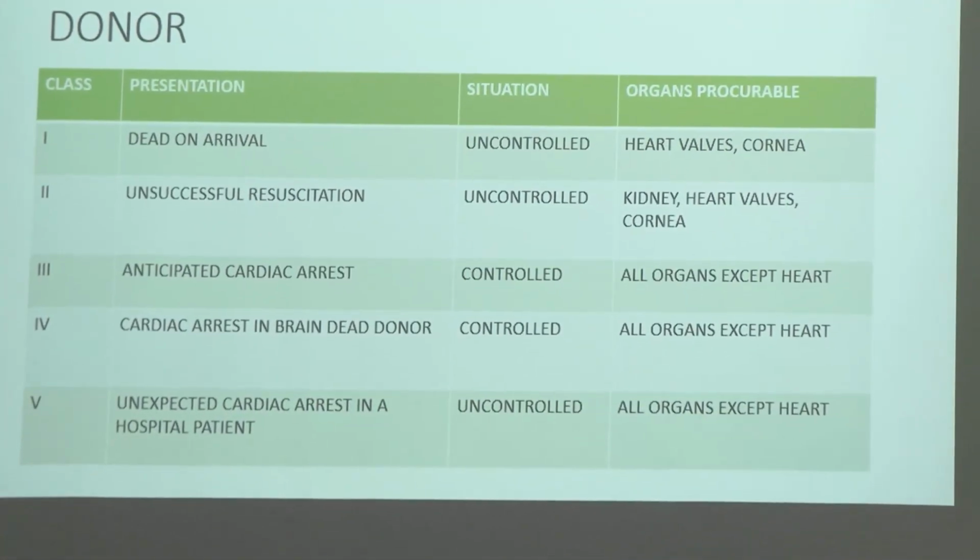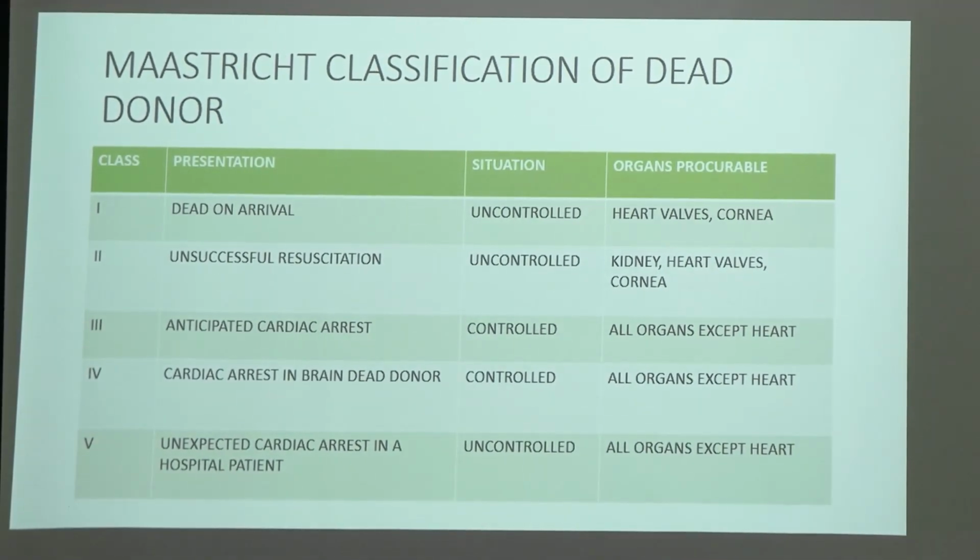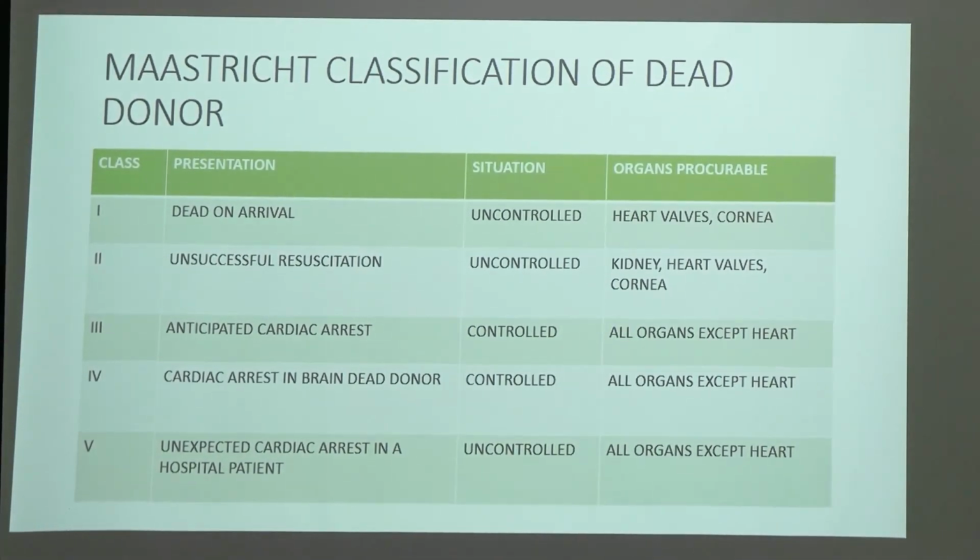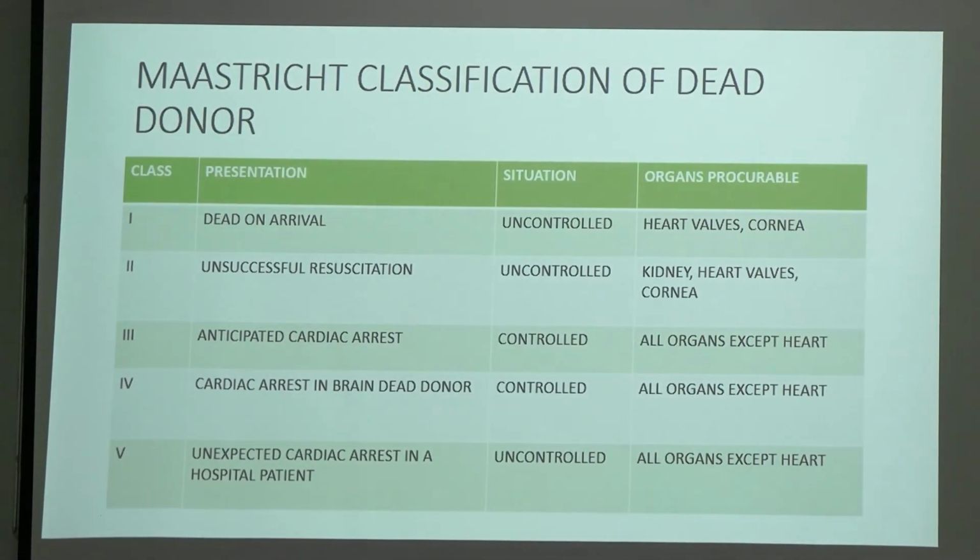In class 3, anticipated cardiac arrest and the situation is controlled. What do you mean? So in that case, procurable organs are all organs except heart. Now coming to class 4, cardiac arrest in a brain dead donor, okay. In this patient, all organs are procurable except heart. In class 5, unexpected cardiac arrest in a hospital patient. So it is an uncontrolled situation and you can procure all organs except heart. This is a classification of a dead donor, okay.